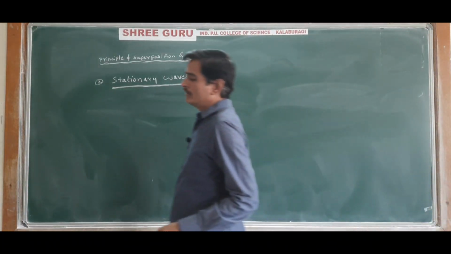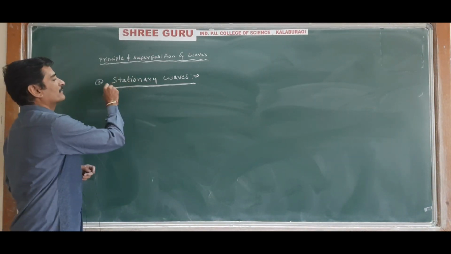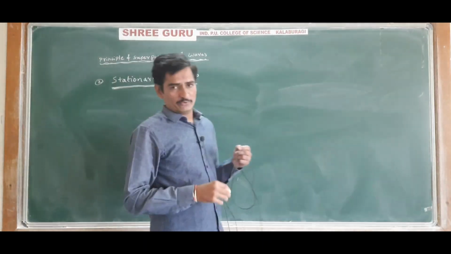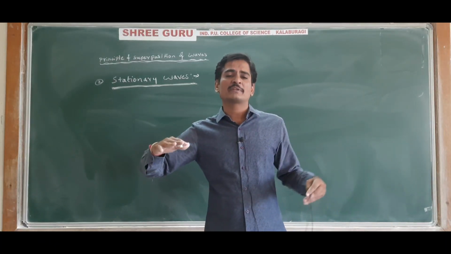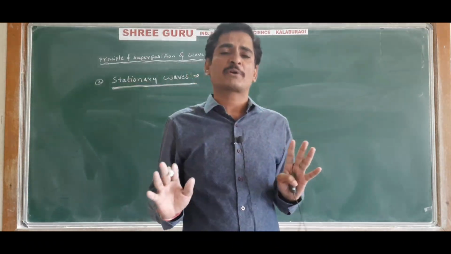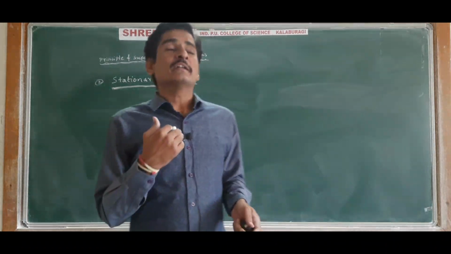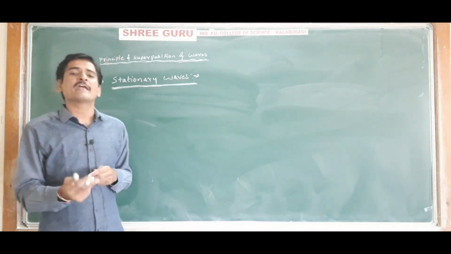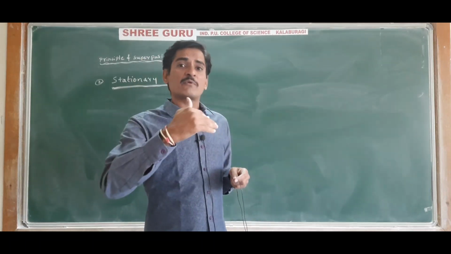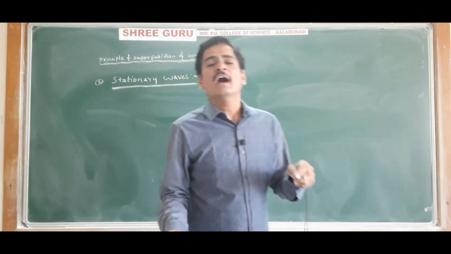So now a stationary wave is produced. What is the condition for the production of a stationary wave? Stationary waves cannot be produced by two individual waves. Remember that two individual waves traveling with the same speed, and having the same amplitude and frequency in opposite directions, cannot produce a stationary wave. A stationary wave can be produced by the superposition of a wave and its reflection.